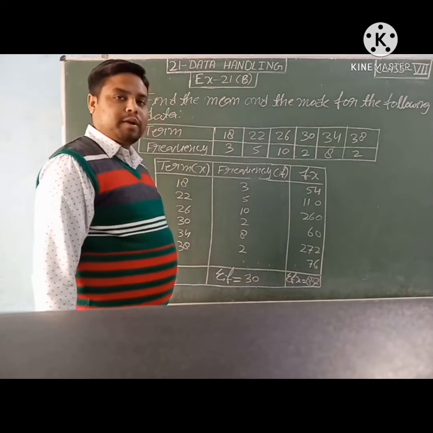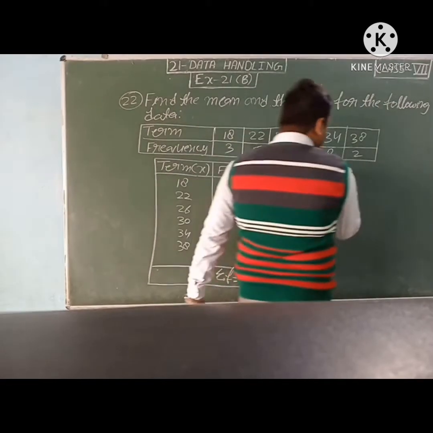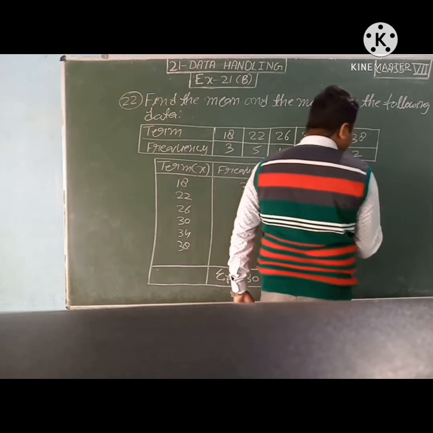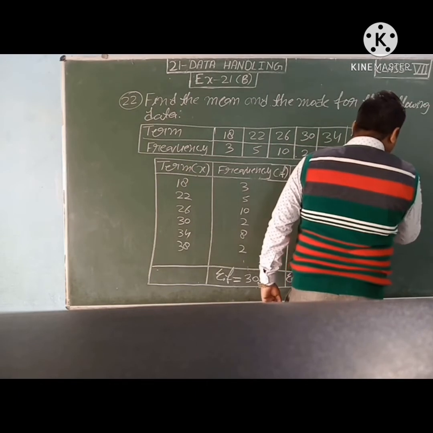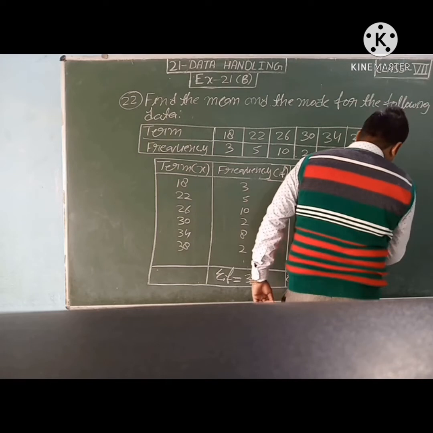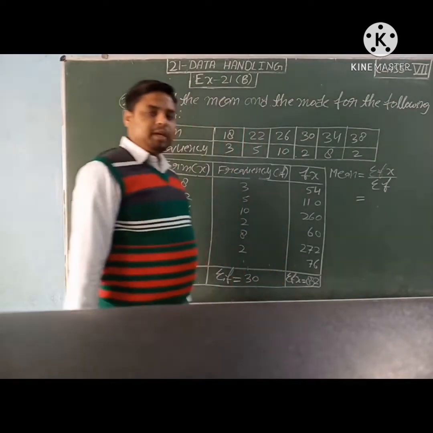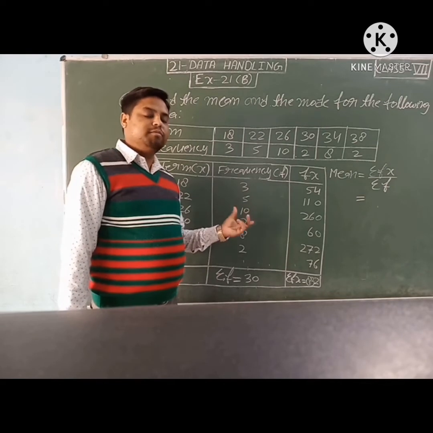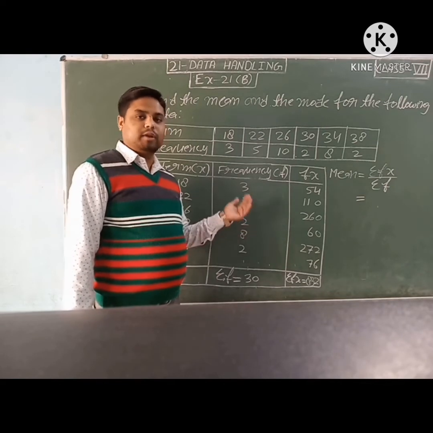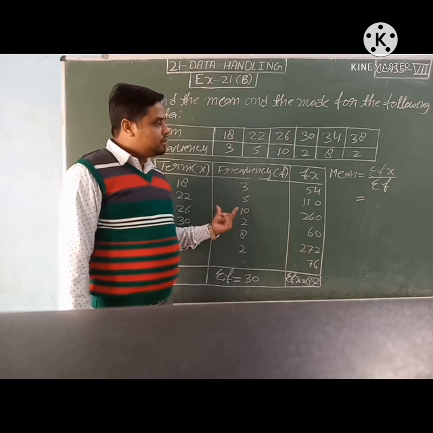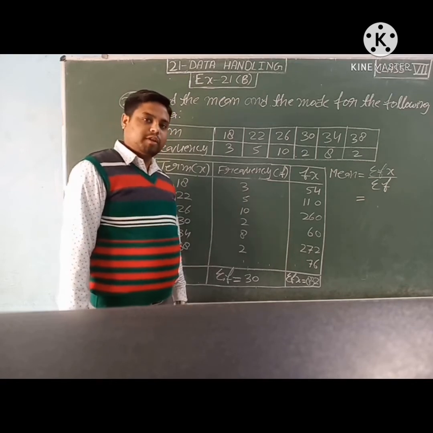Now we will find the mean. So mean is equal to, the formula is sigma fx upon sigma f in a discrete series. In an individual series, mean is equal to sum of observations upon number of observations. But in a discrete series like this, mean is equal to sigma fx upon sigma f.